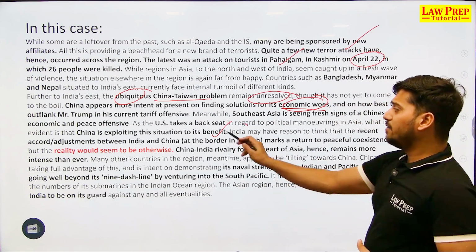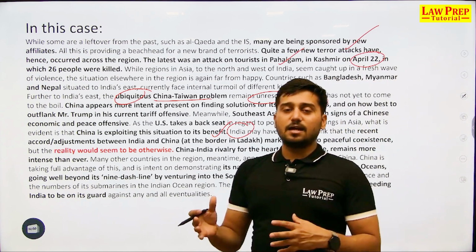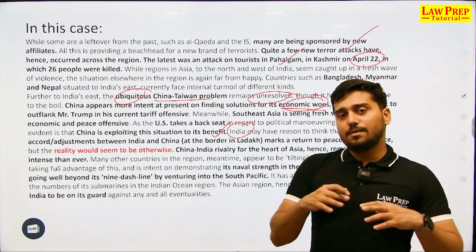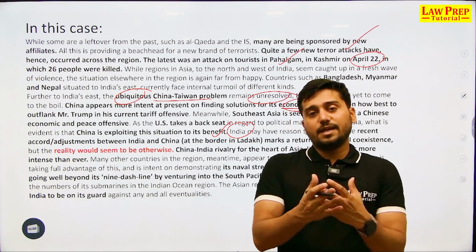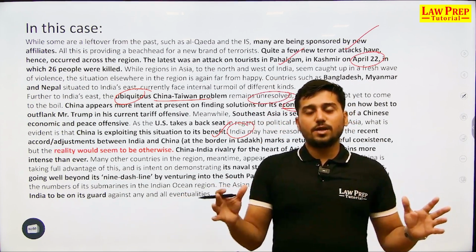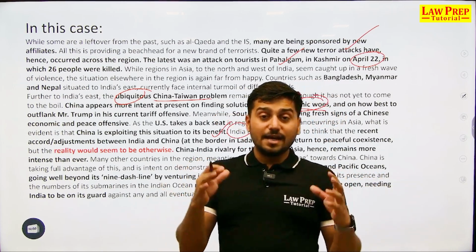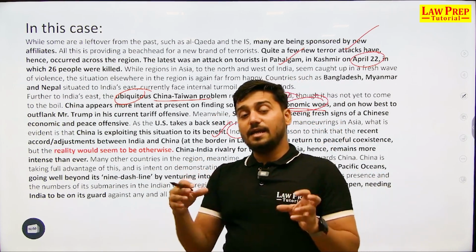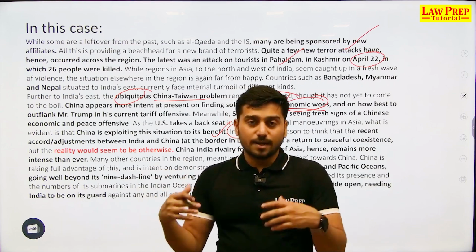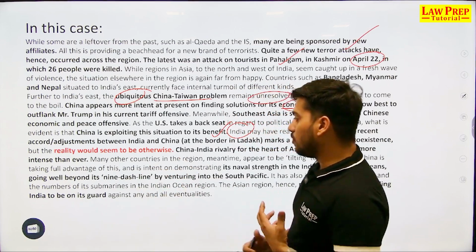And to India, while it might seem that the recent Hindi Chini Bhai Bhai and Ladakh का जो discussion हुआ, India might want to believe that everything is all right with China, right? We are okay with China, and China is not going to attack our borders, while the threat can be looming large as of now, and India must be prepared for any adverse outcome that may follow, because you really cannot trust what China is doing right now, right?